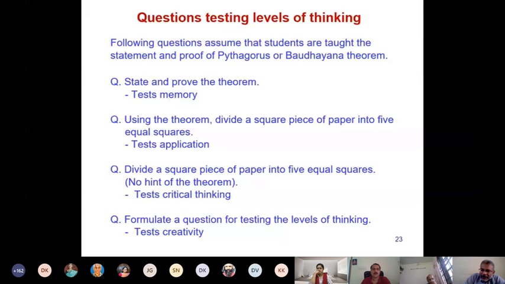and another 40-50% at application level, and maybe 10% at critical thinking, higher level. Now you will say, but how do I decide something is critical thinking level for my student or not? Because for very bright students, a question which I think is at critical thinking level may be application level for them. So I decide. So what we can do is set a paper and, based on our experience, assignment set, see how students are answering the assignment.